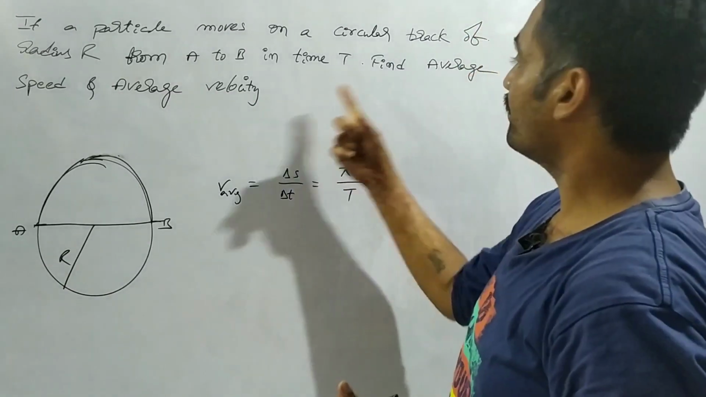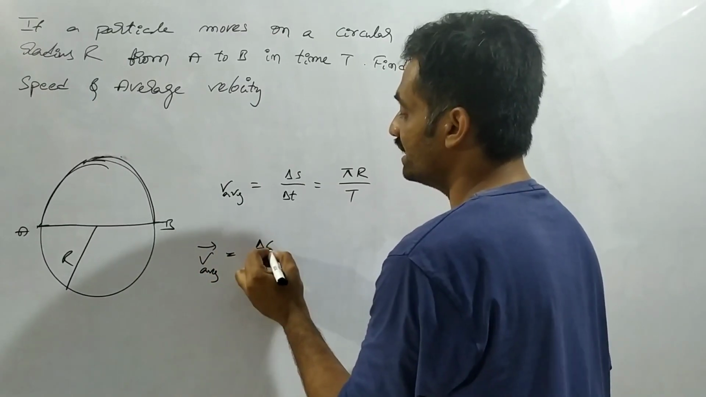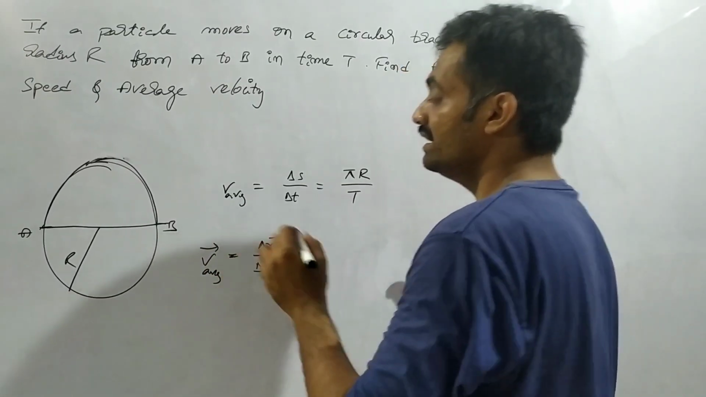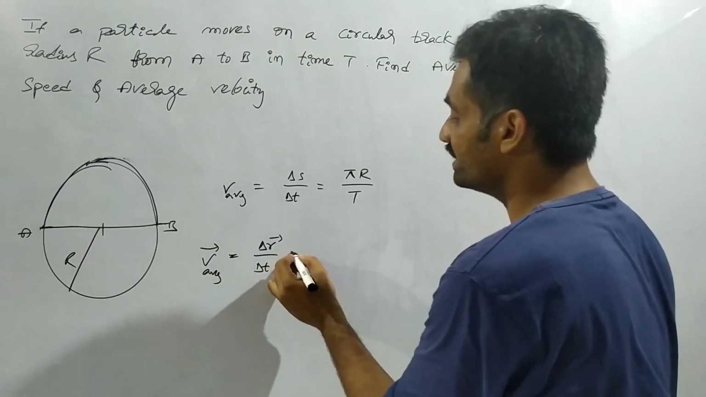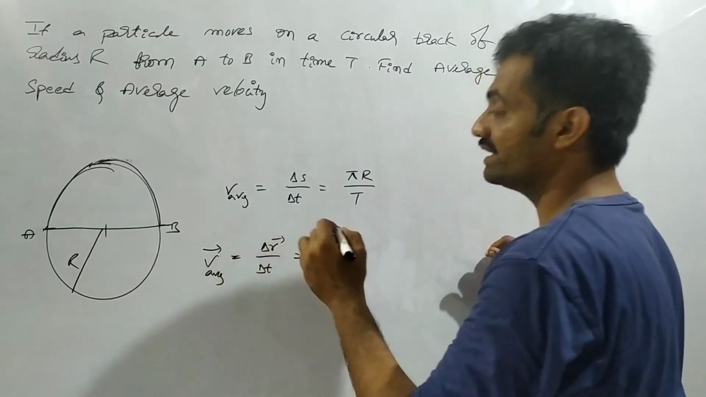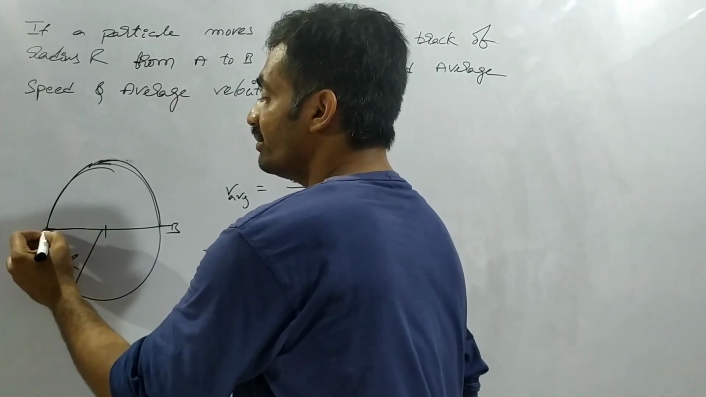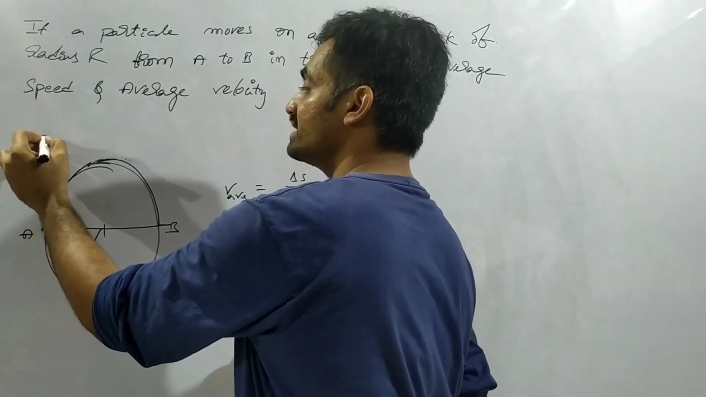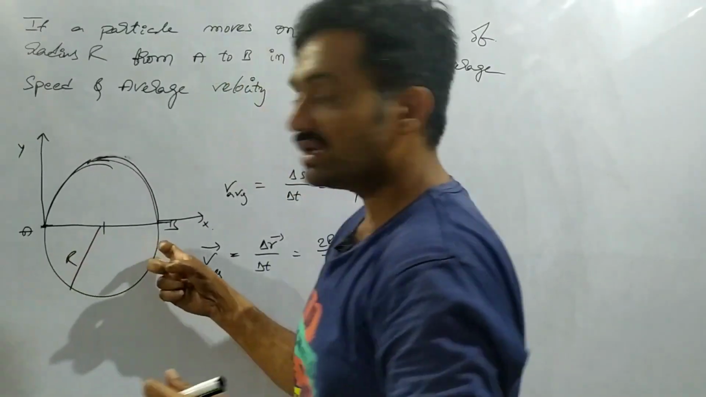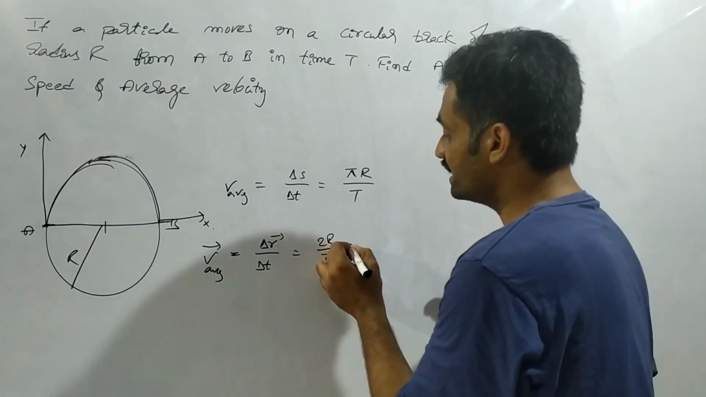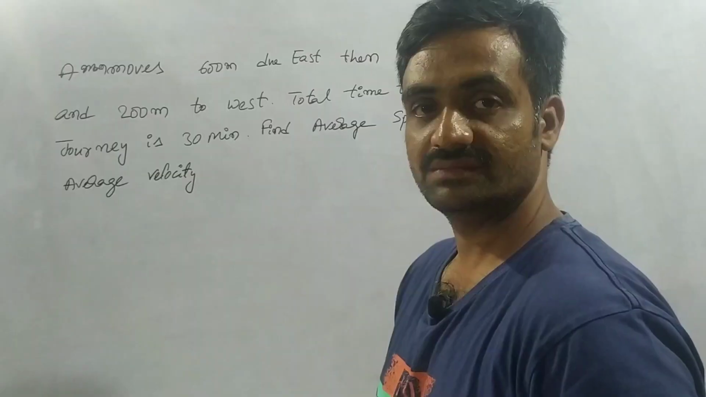Now we have to find average velocity. V average bar is equal to delta r bar by delta t. Observe that the radius of this circle is r, so the diameter is 2r, and the displacement over time is 2r by t. Since we are representing average velocity, let us consider the point A as the origin, and we draw the y-axis and x-axis. The average velocity is along the x-axis. So it can be represented as 2r by t into i cap.